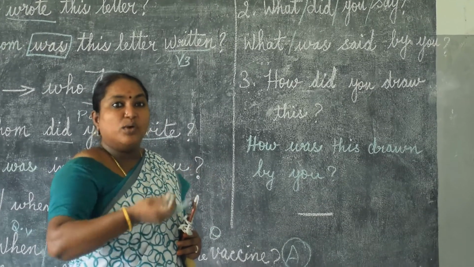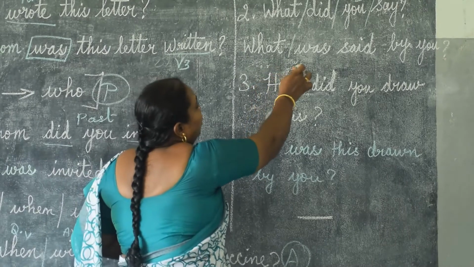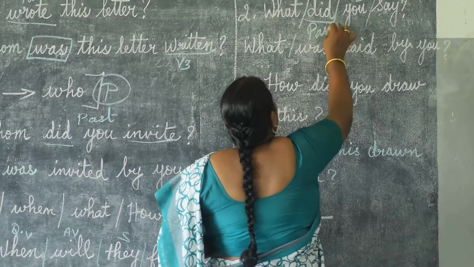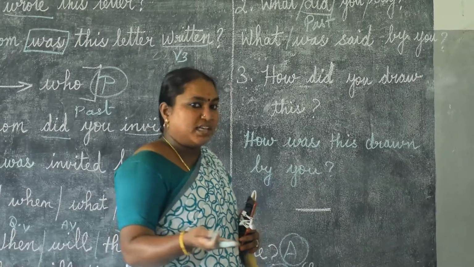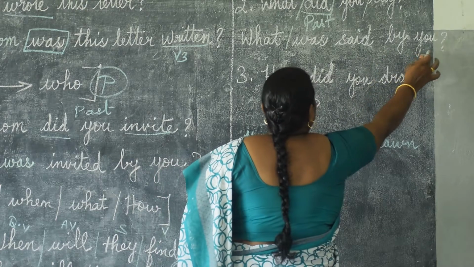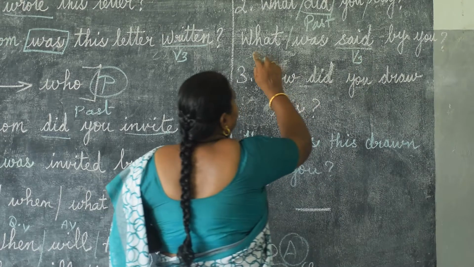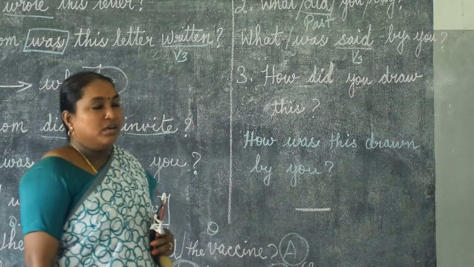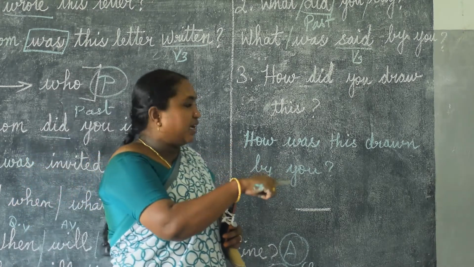There is no object. How can we write? We can write. What is the question word? What was? Did is a past form. So, there is no object. So, we can use the singular itself. What was said by you? You can consider it as a singular. Said. Say, past participle, V3 column, said. What was said by you? Have you understood? Did is a past form. So that only I am taking was. What was said by you?